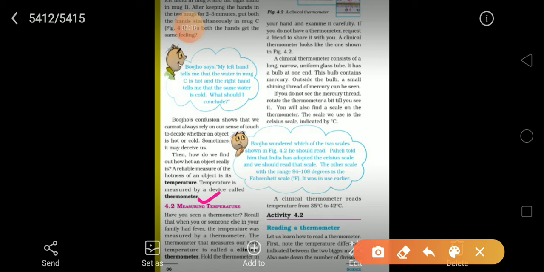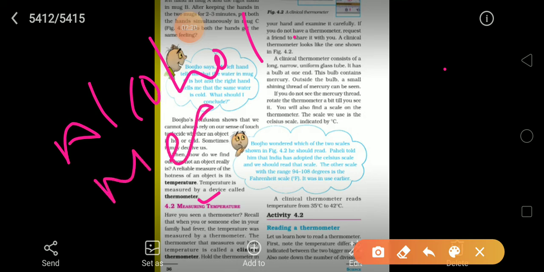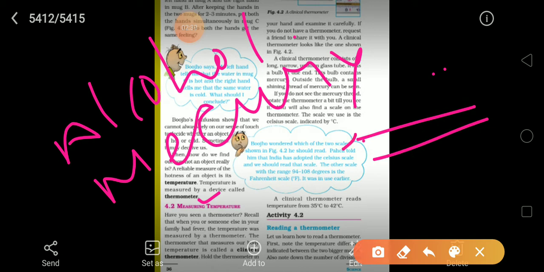The most common types of thermometers are the alcohol thermometer and the mercury thermometer. This is a new thing, alcohol and mercury. They are named so because of the liquid used in the bulb. This is the bulb. Whichever liquid is used, the name is given accordingly, right?